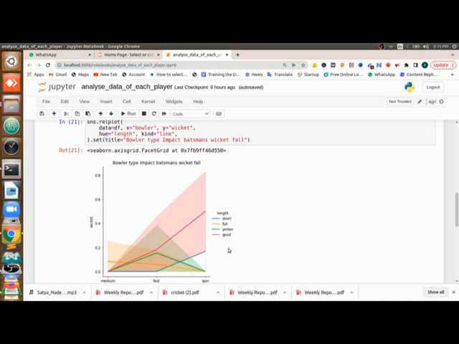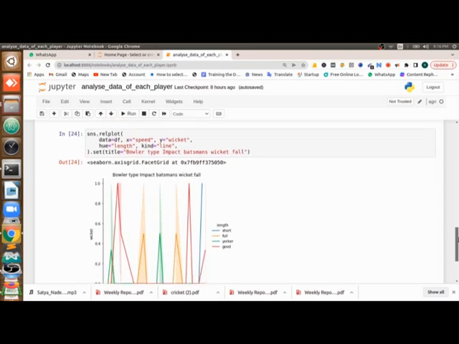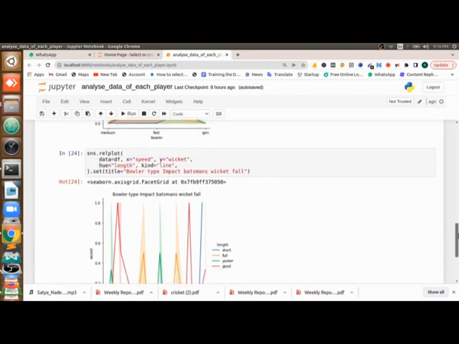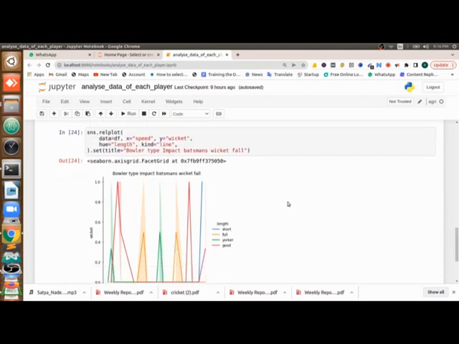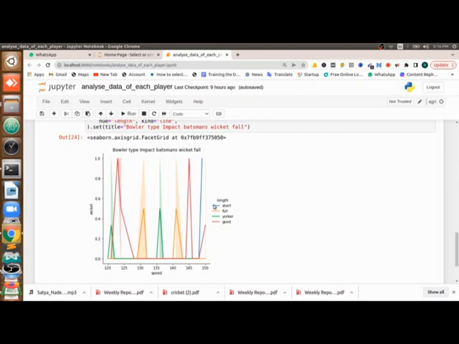he is not scoring, and again he is losing his wicket to the same type of ball, that is short length or good length. Okay, so this is a problem that he needs to understand and solve himself. And then comes, I want to know speed and wicket. What is happening with the speed and wicket, whether he is able to survive that, or which speed range is becoming a problem for him. Again you see here a good length and short length are becoming a problem. The wicket falling in this speed range is very high.